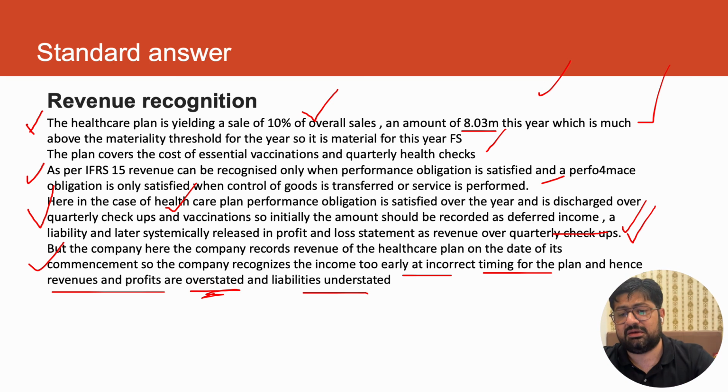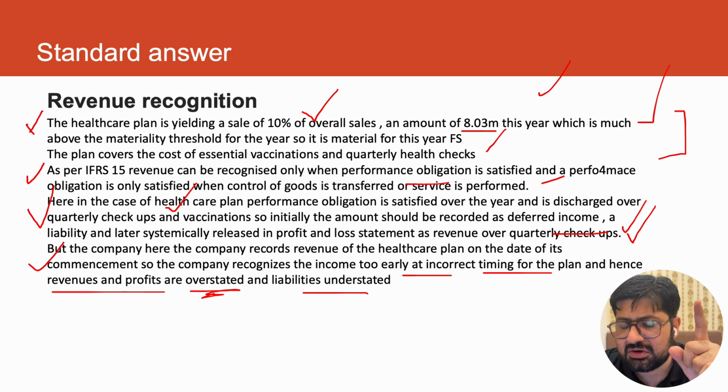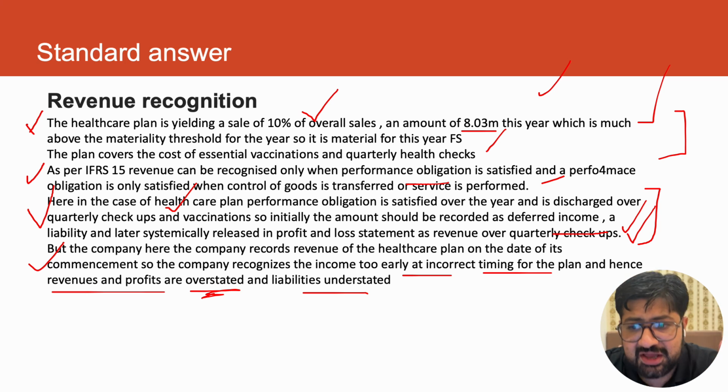I will again analyze it. So materiality you can find, then treatment, only what is relevant to this scenario. And then the treatment applied to the scenario, what they have done.